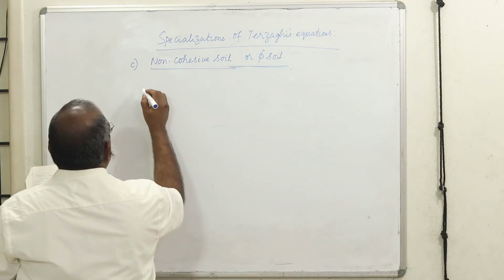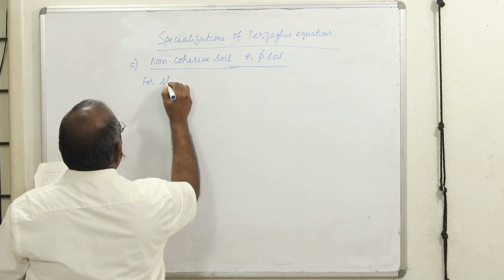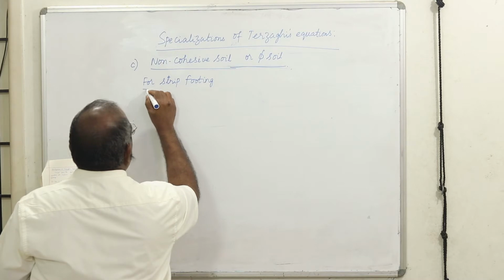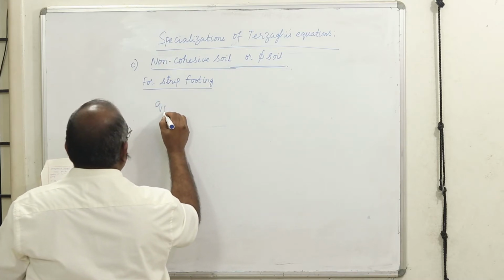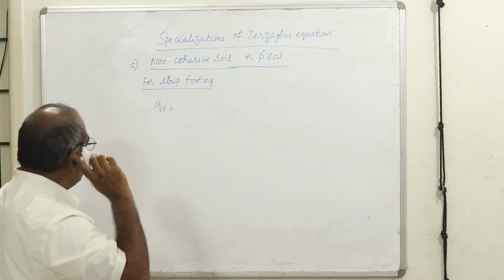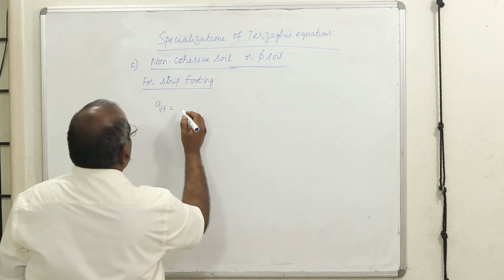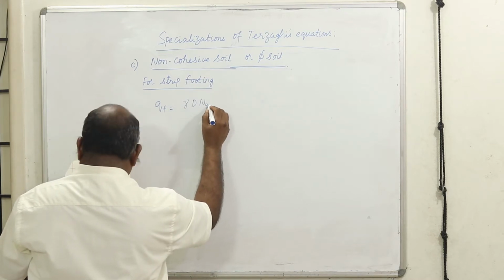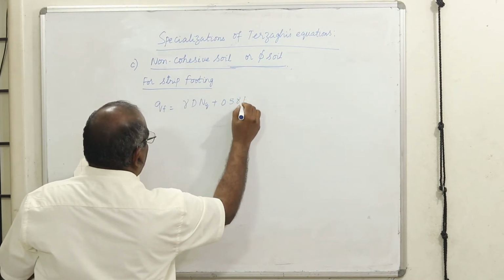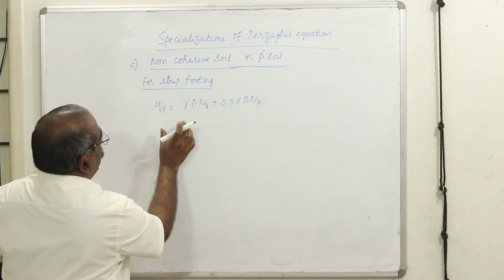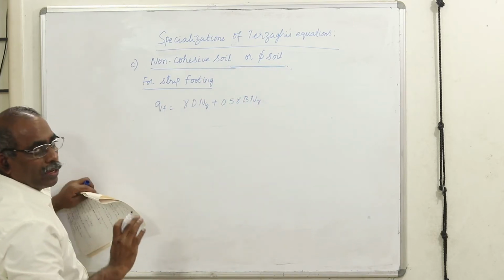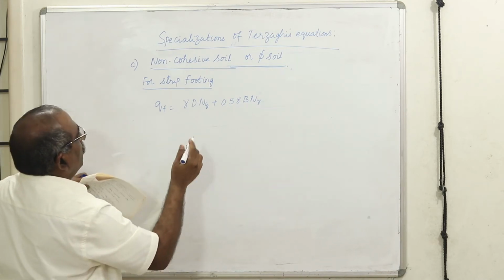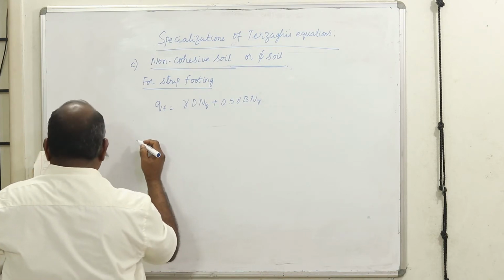Now for a strip footing, first we need to modify, because yes, it was given for a c-phi soil in a general shear failure for a general condition. Now what happens to this? Gamma D Nq plus 0.5 gamma B N gamma. The first term, the cohesion term, because in a phi soil you don't have cohesion, is getting eliminated. You have the second surcharge term and the width term. Therefore this is understood.